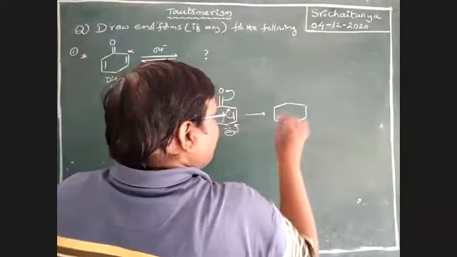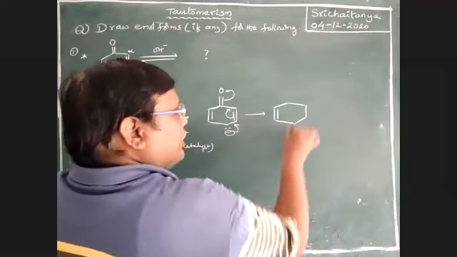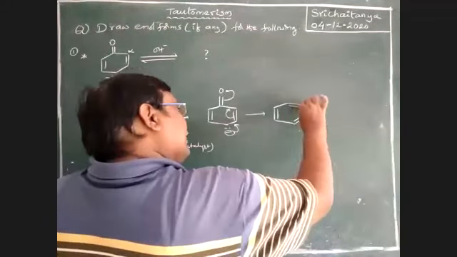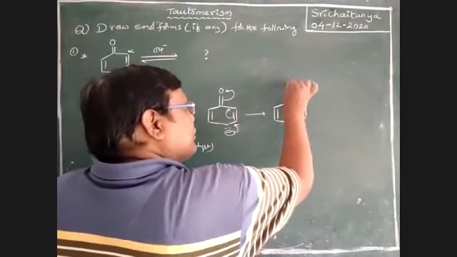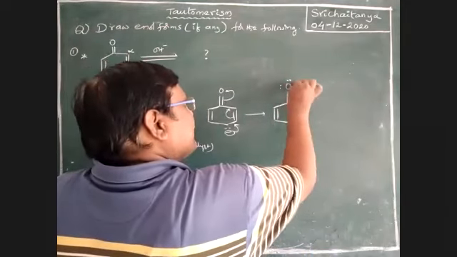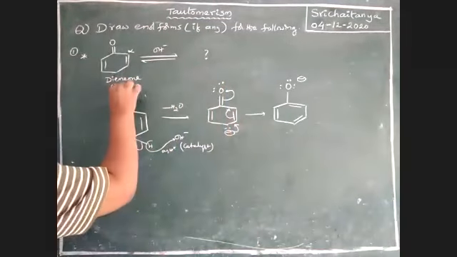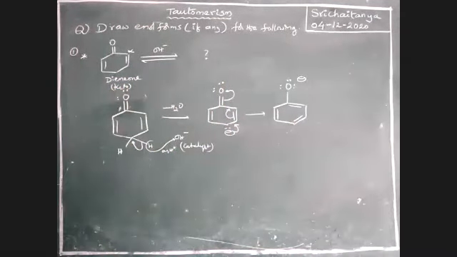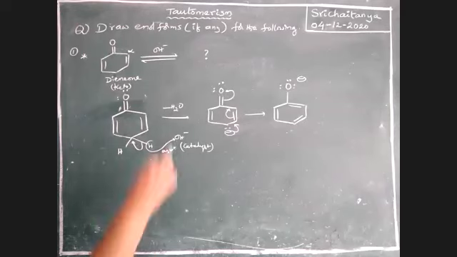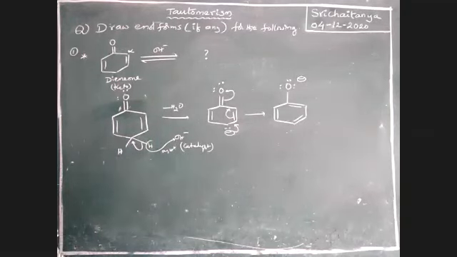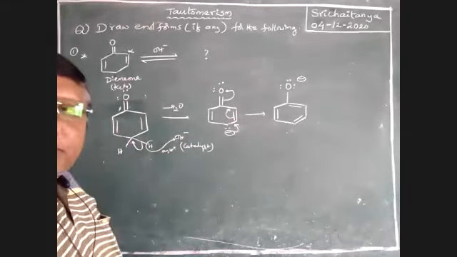A new bond is developed here, and the oxygen, which already has 2 lone pairs, gets one more lone pair from the pi bond, giving a negative charge. That is aromatic, that is why it is possible, because an aromatic compound is very, very stable.